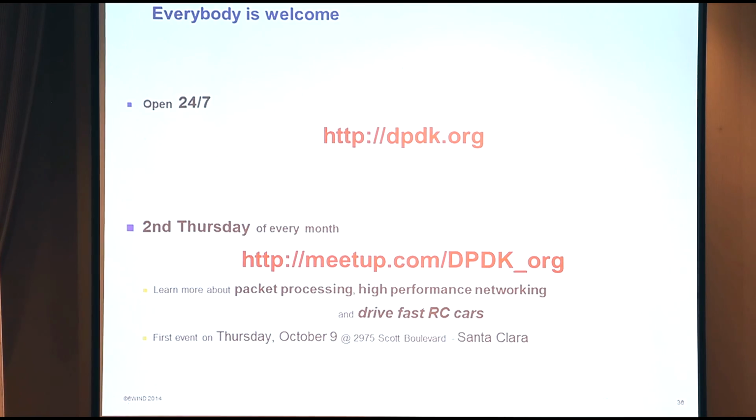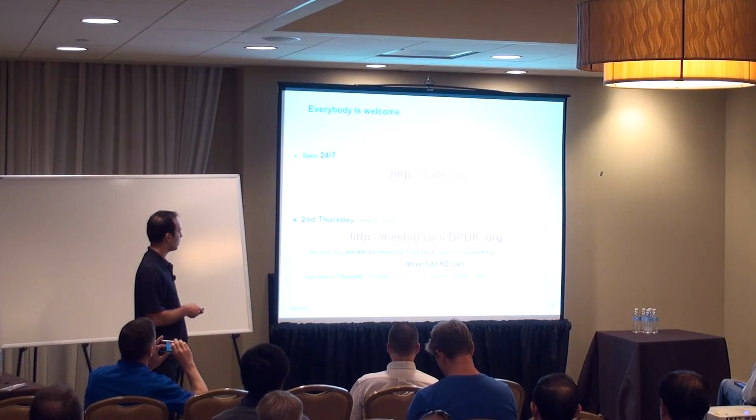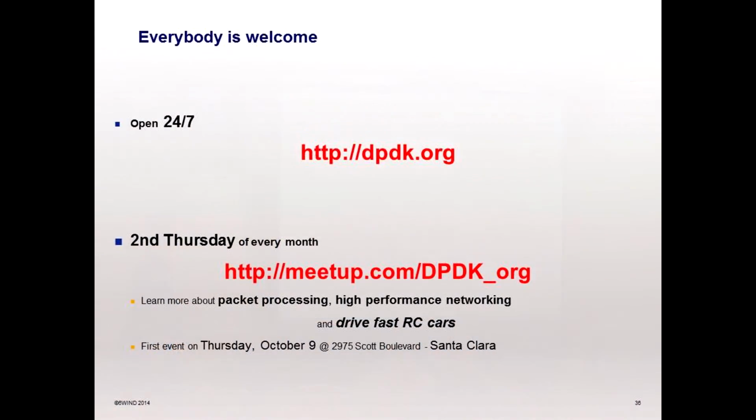You could discuss packet processing or drive fast RC cars. Yes, really. And if you have a car, you can bring your own. There are some flyers just at the exit for this meetup. That's it. Thank you.